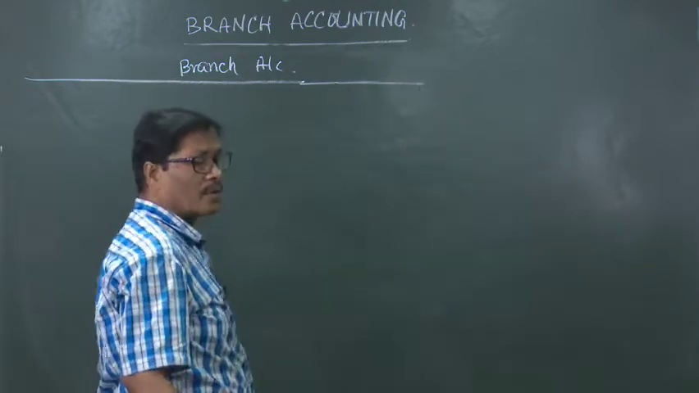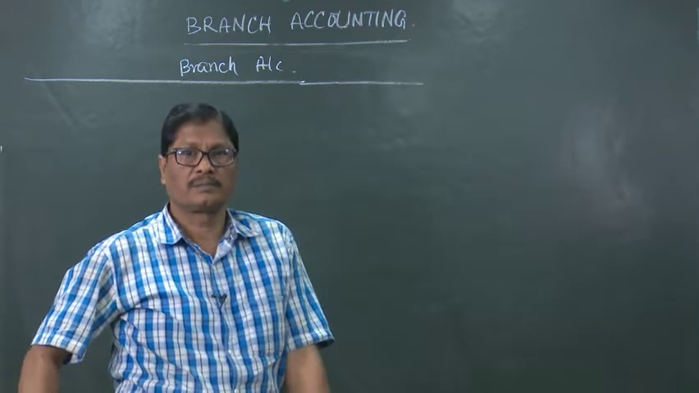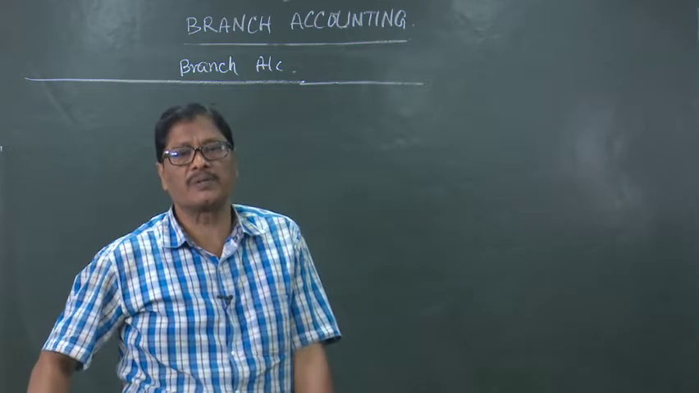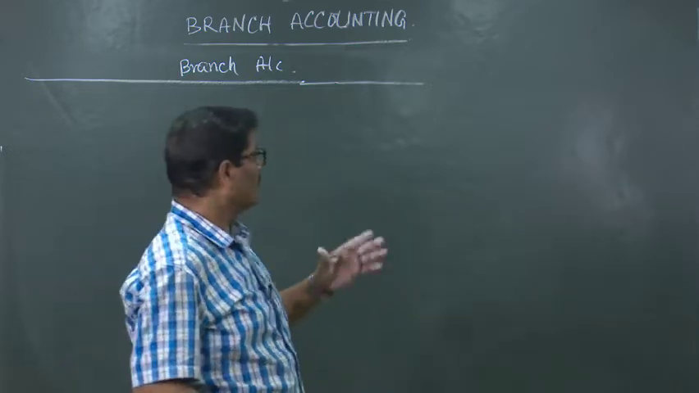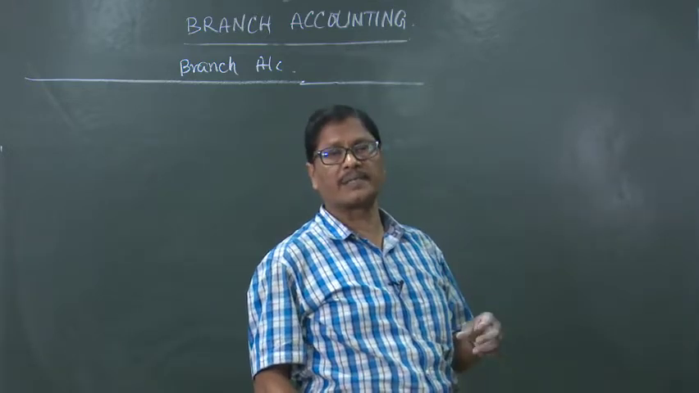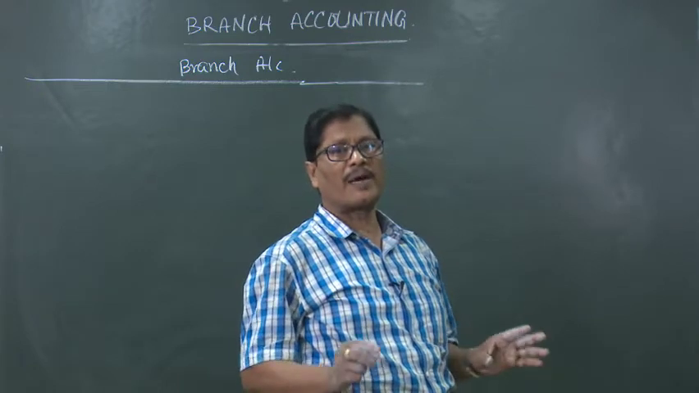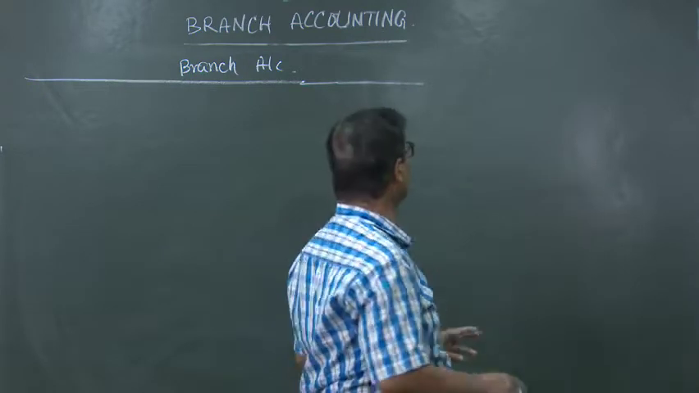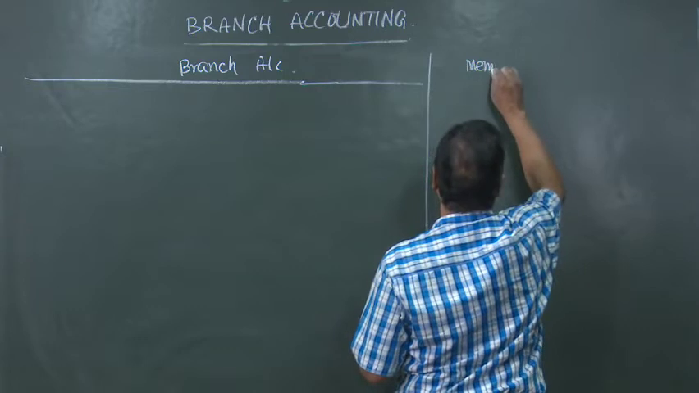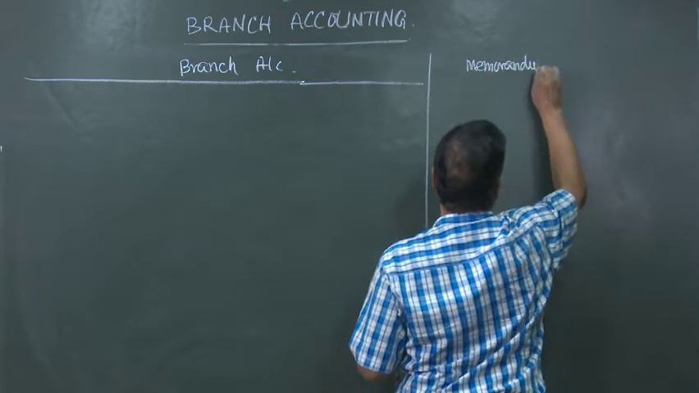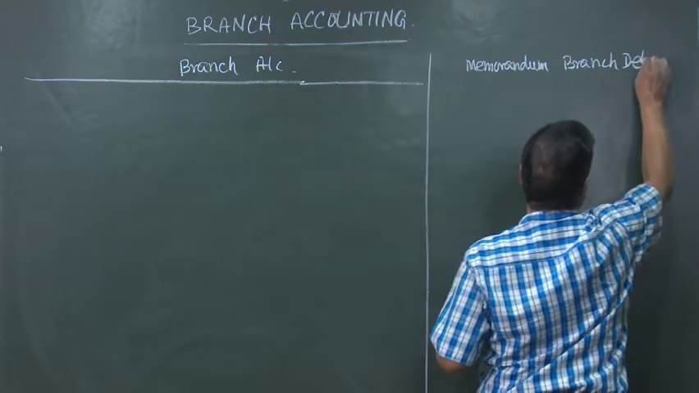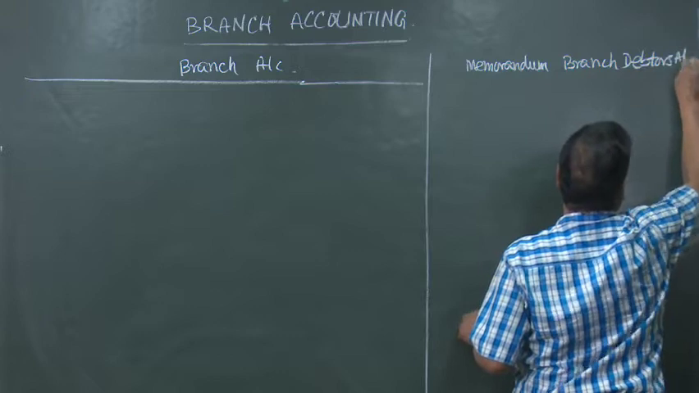and the branch, in order to know the balance of debtors at the end, or if something is there, what are the different transactions taking place between the branch debtors and branch, they can prepare one branch account, but we will call it memorandum branch debtors account, because it is not to be prepared by the branch, but branch prepares it privately for their purpose only. So, that we will call it memorandum branch debtors account.